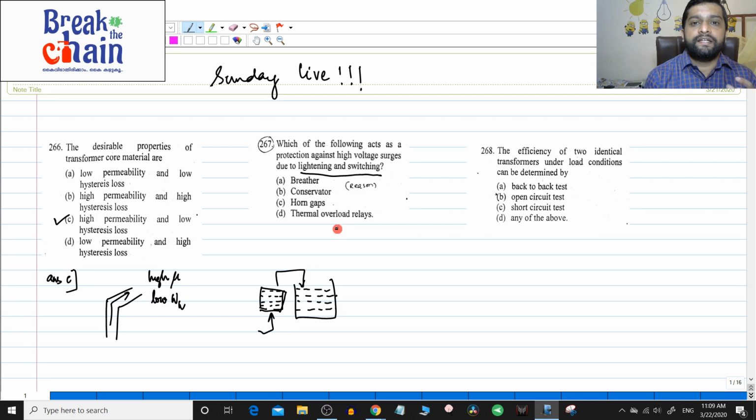Conservator is actually a tank which is filled with oil. So, in case the oil level of the transformer is going down, the oil will come from the conservator and balance the lost oil. So, that is not the answer. Thermal overload relays, you know what that is? It is for protection of the transformer from overheating issues. So, here the answer is actually horn gaps. Okay, the answer is horn gaps.